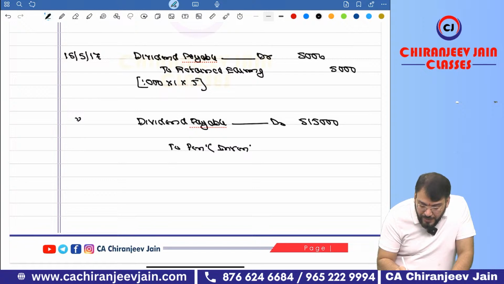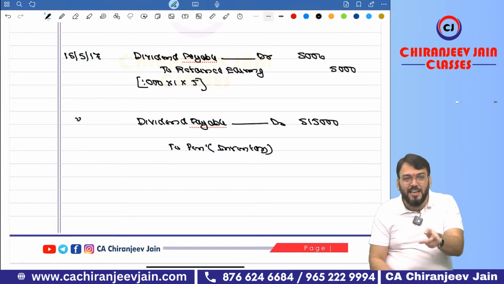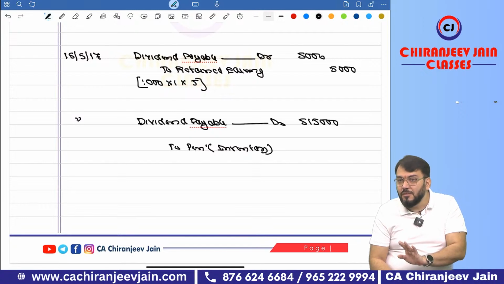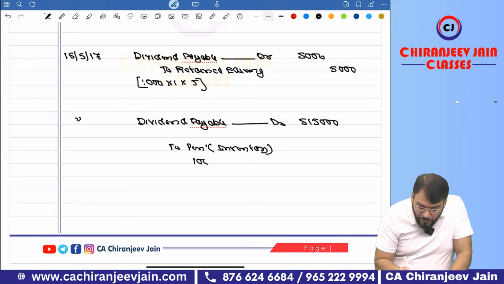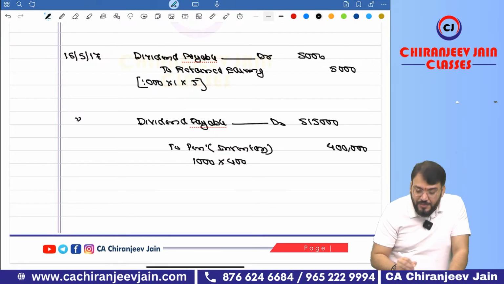Can I say it will be de-recognized at its carrying amount? Of course it is carried at cost price. Cost price of each pen is 400. You de-recognize at 400. So 1000 into 400, that is 4 lakh. Understood?